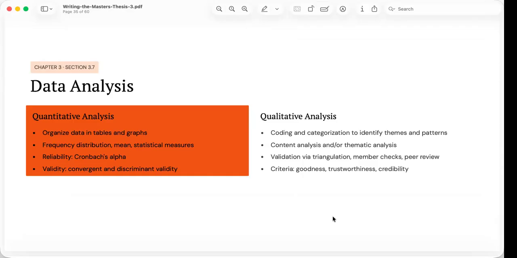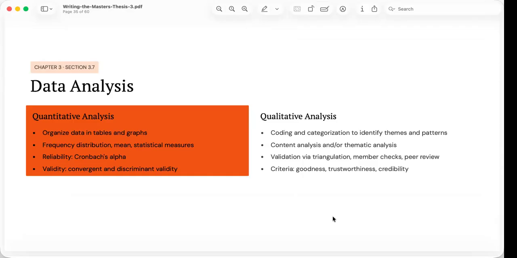The presentation reminds us that we need to establish the reliability and validity of measurement instruments using procedures such as Cronbach alpha, as well as assessments of convergent and discriminant validity when appropriate.